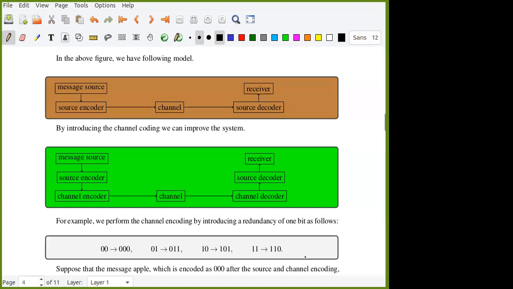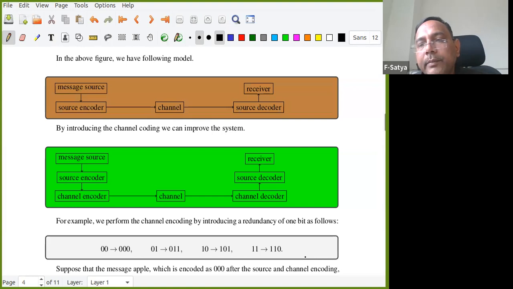If one bit is corrupted, one bit is changed, what happens? I'm sending 000, 011, 101, and 110. Right? What happens if there is one bit corrupted? Any one of you?